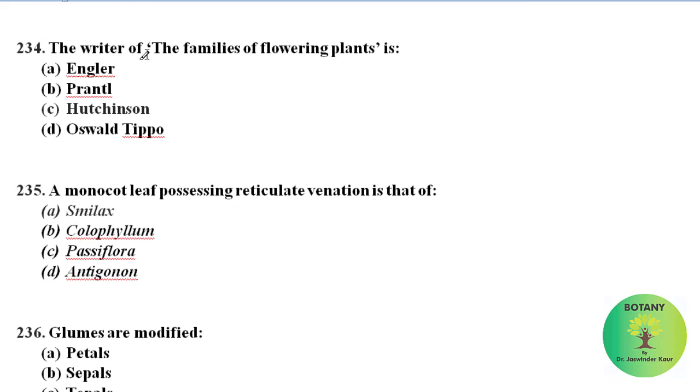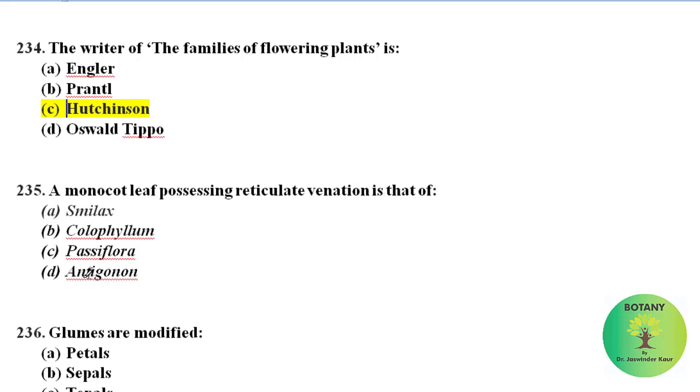The writer of Families of Flowering Plants is John Hutchinson. In 1926 he gave the first volume, and in 1934 he gave the second volume. Among the options, Smilax is a monocot plant whose leaf possesses reticulate venation.